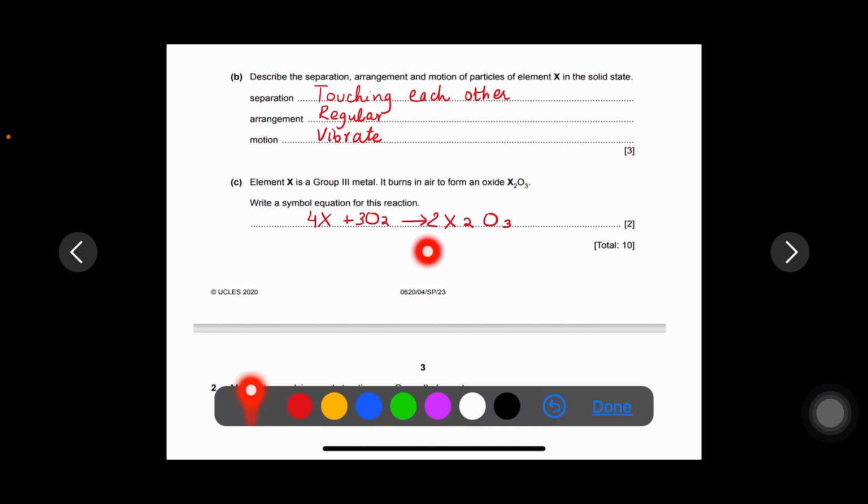But X has become 2 2s are 4 here. So we will make it balanced by putting 4 here. So 4 is the multiple for X, that becomes 4X plus 3O2 makes 2X2O3. It can be an example of aluminium reaction because aluminium is a group 3 metal.